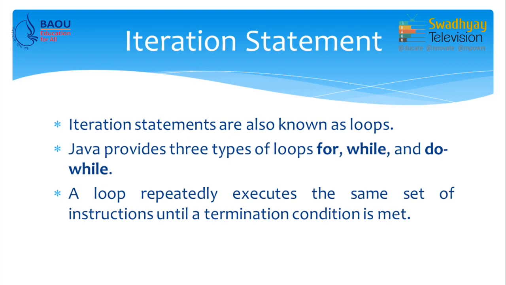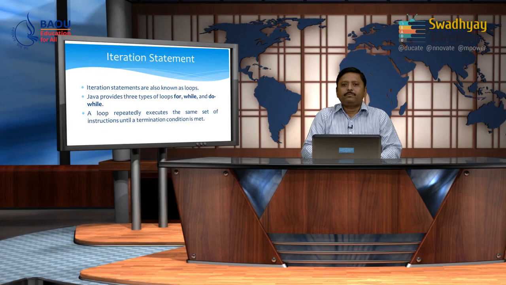Generally, a loop repeatedly executes the same set of instructions until a termination condition is met. That means, to repeat something we can use a loop. But why are there three forms of loop statement? We will discuss them one by one, so that you will better understand when to use a particular looping statement.